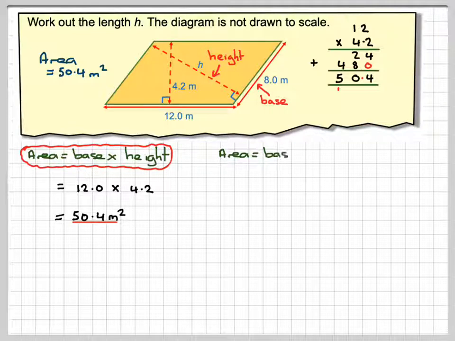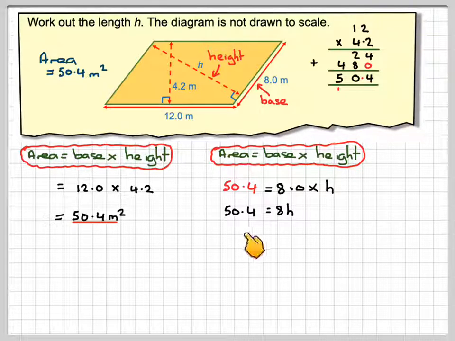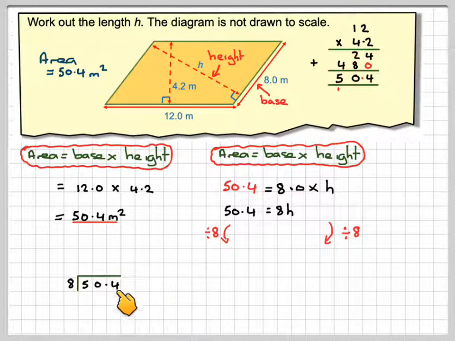So using the fact that area is base times height, we can say 50.4 is equal to 8, which is the base, times the height h, which we're required to find. So that makes an equation: 50.4 is equal to 8h. So dividing both sides by 8, we'll do 50.4 divided by 8.